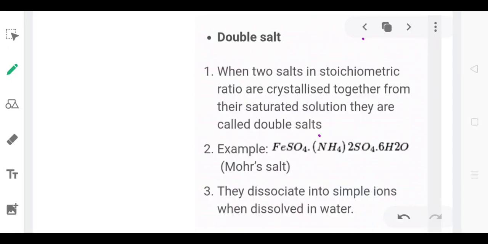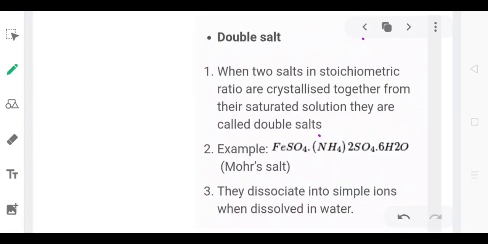Double salts are exactly opposite to coordination compounds. As is clear from the name, when two salts in stoichiometric ratios are crystallized together from their saturated solution, they are called double salts. For example, Mohr salt. In Mohr salt, there are two salts, FeSO4 and ammonium sulfate, which are crystallized from their saturated solutions.